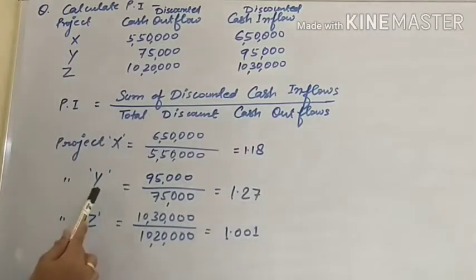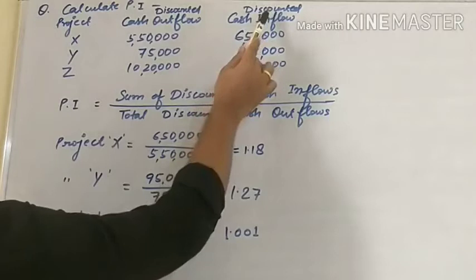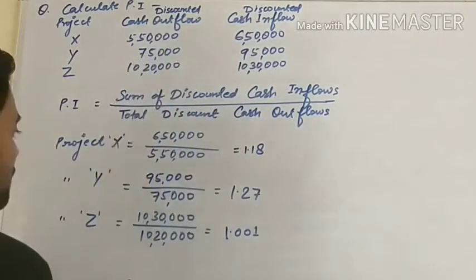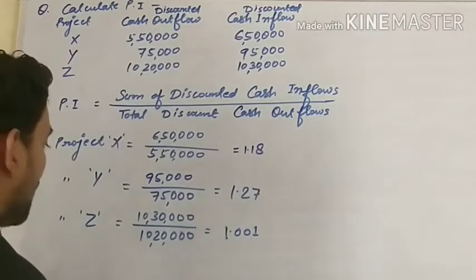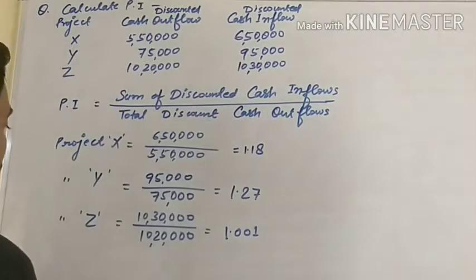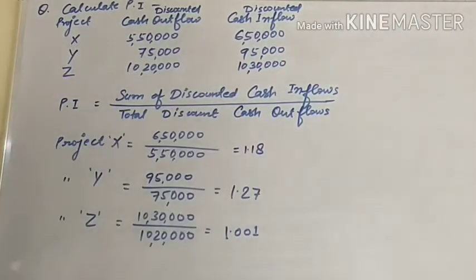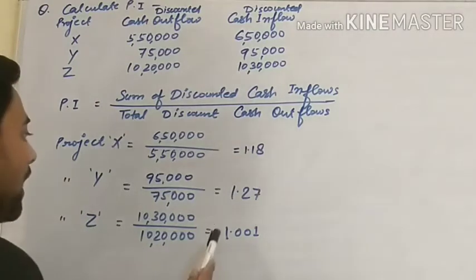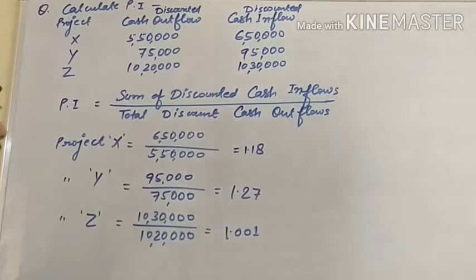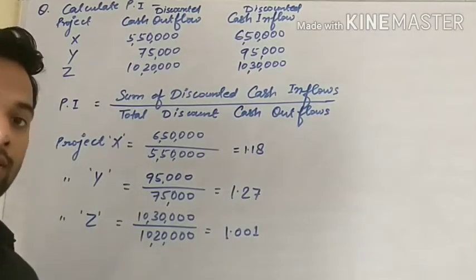Let's see for project Y. Discounted cash inflow is 95,000 and discounted cash outflow is 75,000. The value is 1.27. For project Z, discounted cash inflow is 10,30,000 and discounted cash outflow is 10,20,000. The value is 1.01. Which project should be selected? That is project Y, because it has the highest PI, 1.27, among projects X, Y and Z.